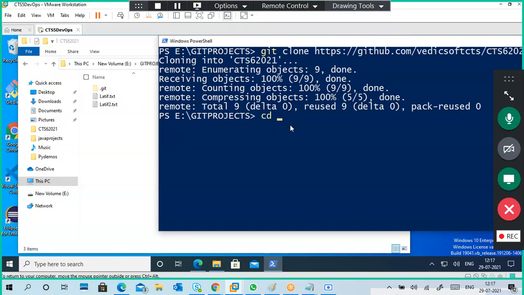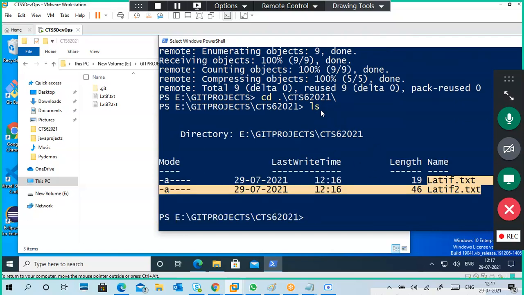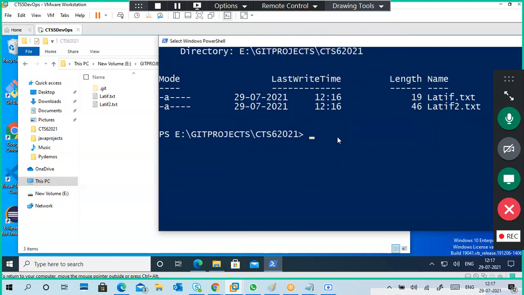So like cd, what is the directory name, I forget. CTS. Okay, no, this one. This is my directory, and you can see ls. Two commands are working. Don't worry, dir is actually a command. It executes all types of commands, the common commands it will understand. If you stick to CMD and you also do PowerShell, definitely there is confusion. So it's very flexible.